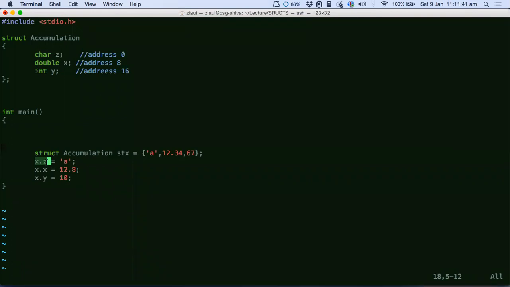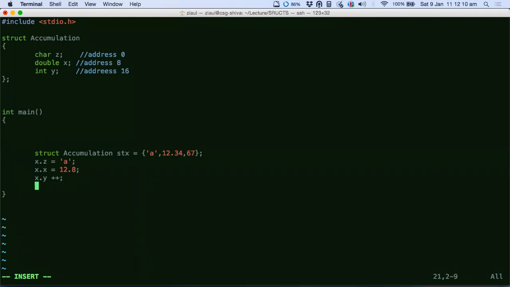There's nothing special about that, other than that it is embedded inside a structure. For an integer, you can simply do plus plus. No one is going to complain. This is perfectly valid, because y is an integer type variable.